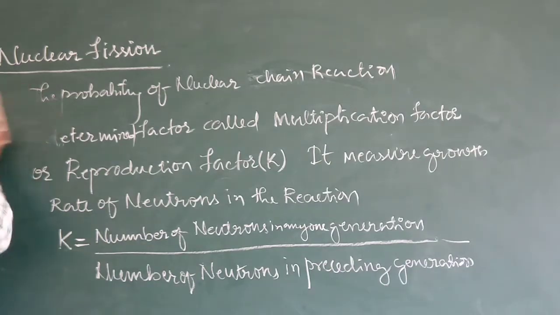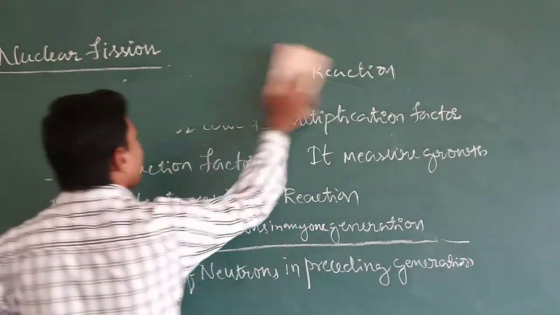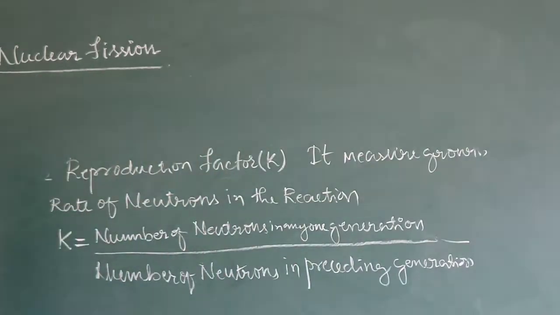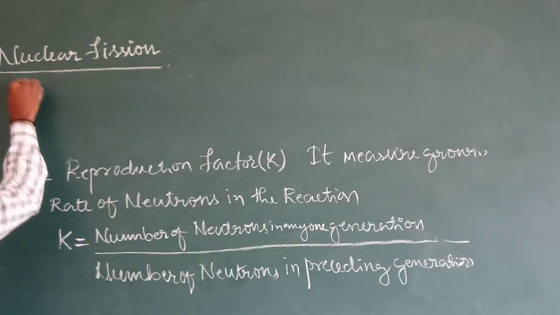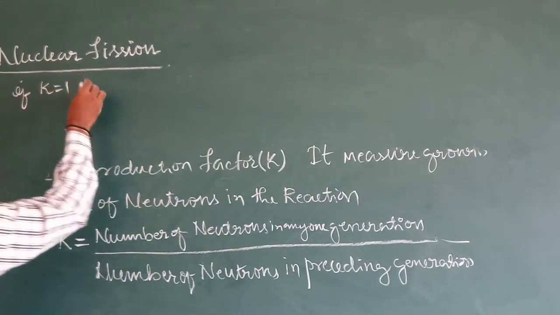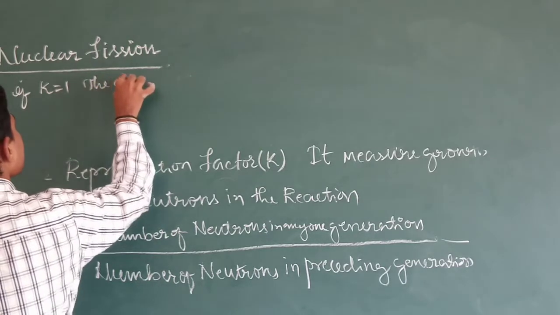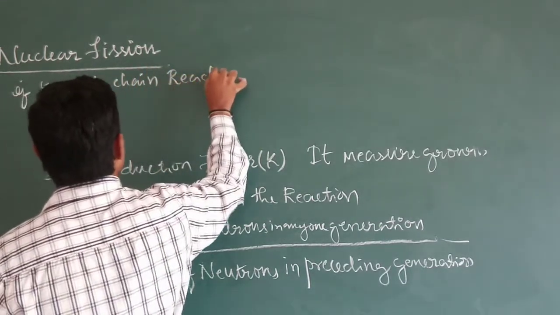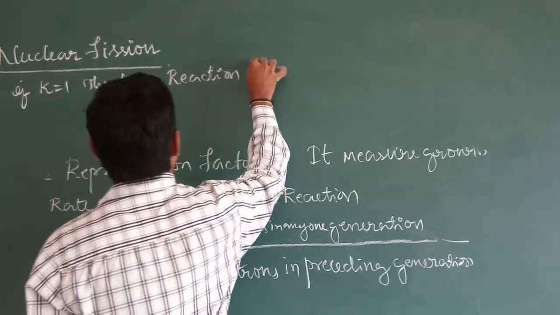Say if this value of the multiplication factor is equal to 1, what do we say the reaction is? If K is 1, then the chain reaction is critical, we say.